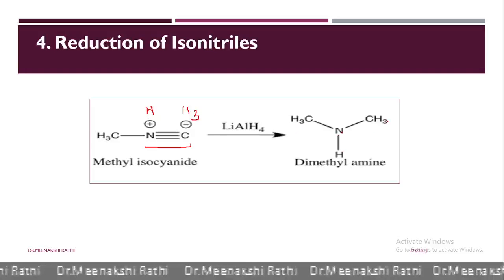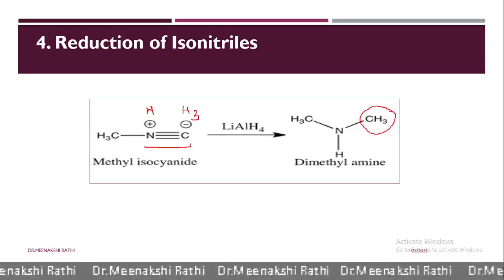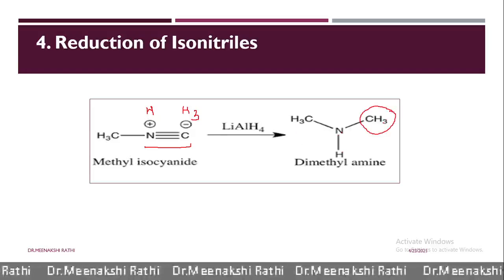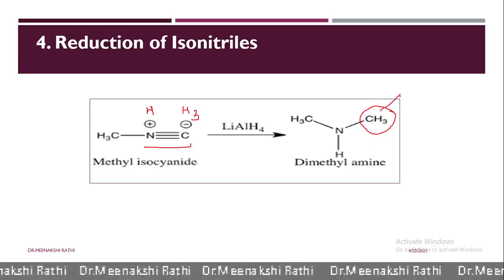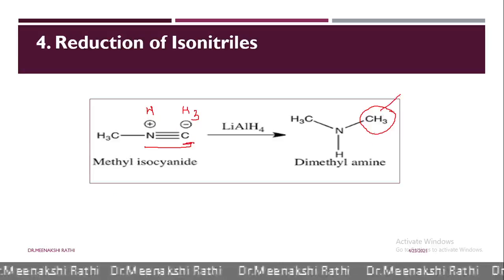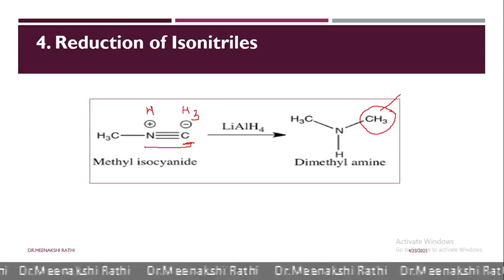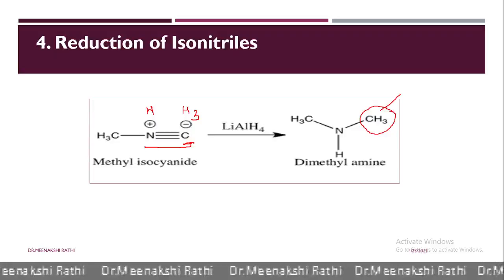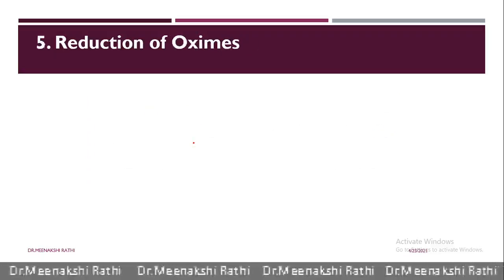CH3NHCH3. It means in a secondary amine, 1 R group will always be a methyl group, because this carbon is always converted into a methyl group. Okay, so methyl isocyanide on reduction gives a secondary amine, that is dimethylamine.